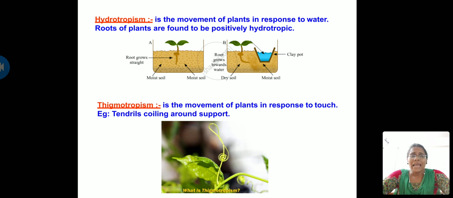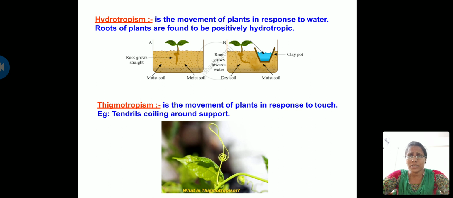And next is hydrotropism. So what is hydrotropism? Hydro, water; tropism, tropic movement. So it is the movement of plants in response to water. Even hydrotropism is of two types. The first one is positive hydrotropism. The second one is negative hydrotropism. I think you must be clear with the terms by now.